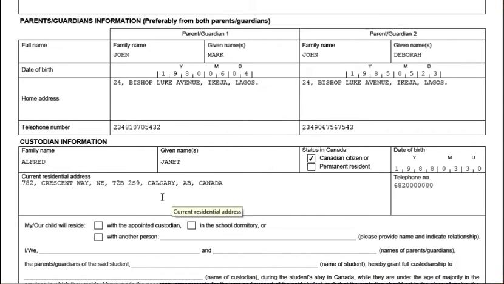Telephone number. Then we have my or our child will reside, that is, where will he or she be staying. So we have with the appointed custodian, in the school dormitory, or with another person. For this purpose, the child will be staying in the school dormitory. Because the address we input there was the college, for this purpose we can choose the school dormitory. So now you need to declare this form also.